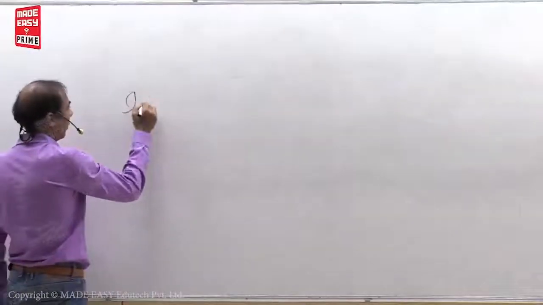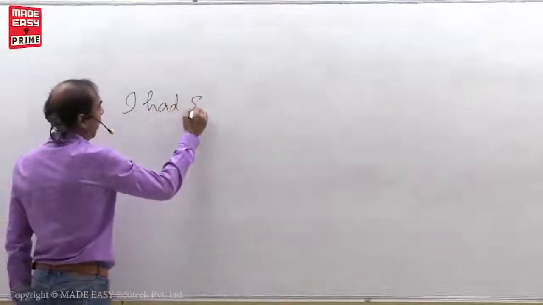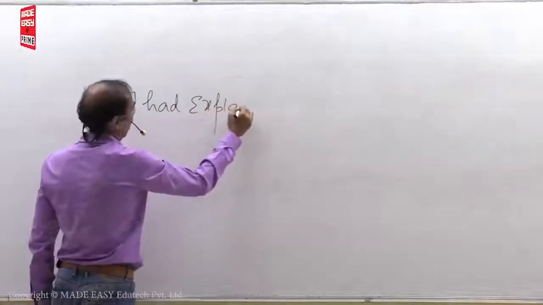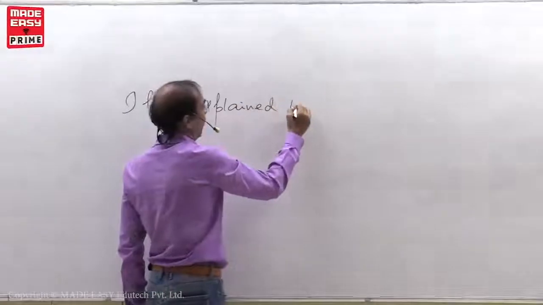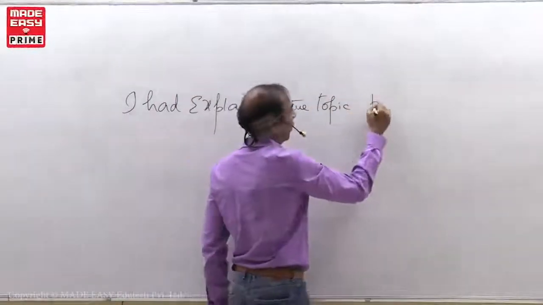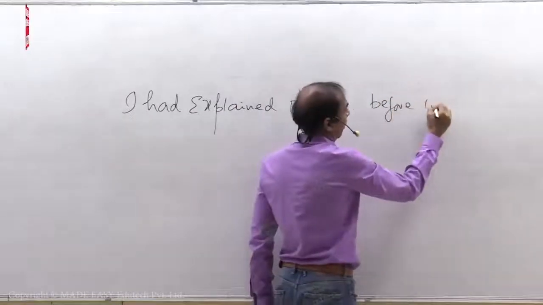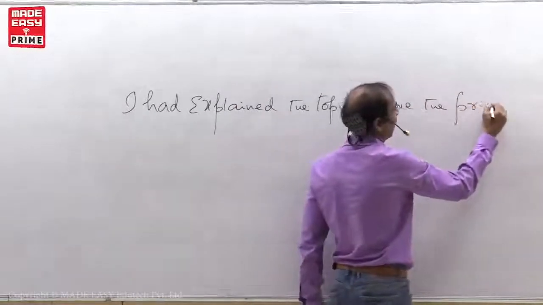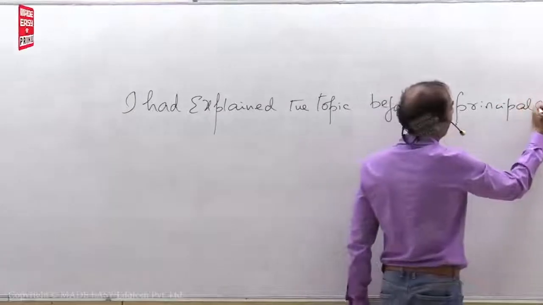You try this. I had explained the topic before the principal came. You try.